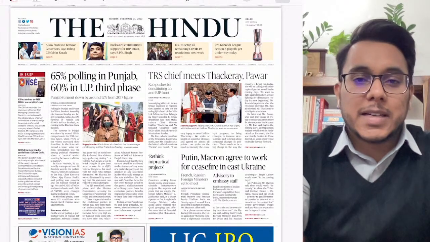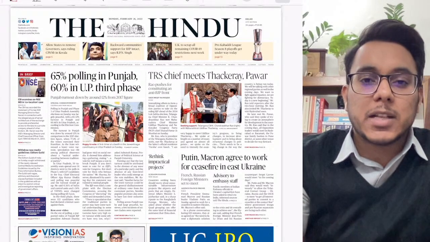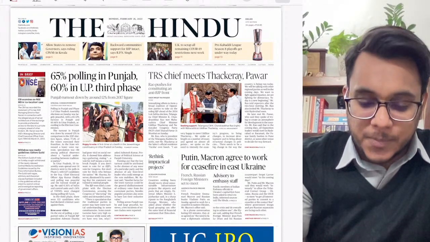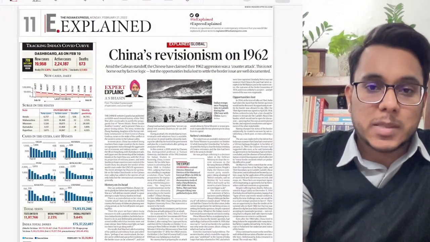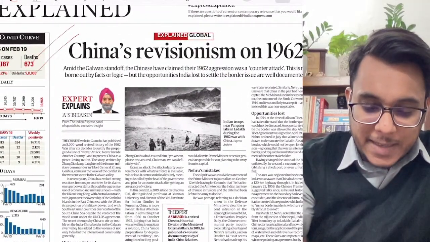Now, first of all, let's see the overview of the entire newspapers and try to understand which articles will be relevant for our examination and which articles are not very necessary. So first of all, we'll see the Indian Express Explained section. The first article, China's revisionism on 1962.